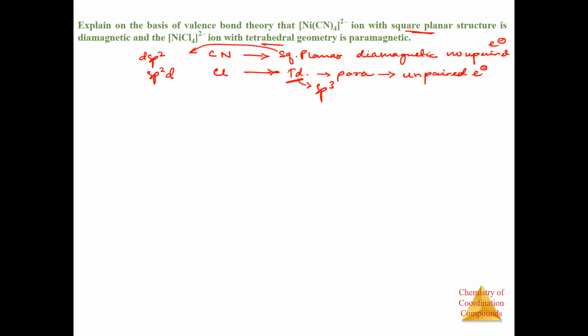Now you just have to show that Ni(CN)4 is dsp2 or sp2d and NiCl4 is sp3. First of all, calculate the oxidation state. CN is 4 negative, the overall charge is 2 negative. Here is x, x plus 4 negative equals -2. So x is how much? That 4 will go there and become +4, +4 - 2 gives you +2. Now you have calculated the Ni. Nickel is +2 oxidation state.